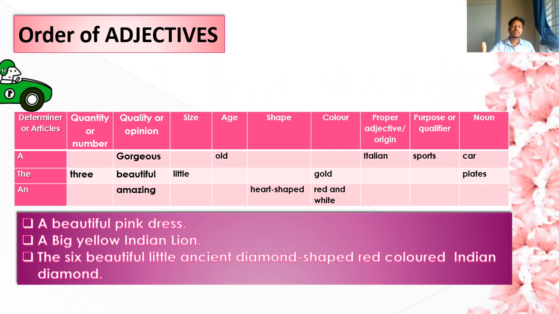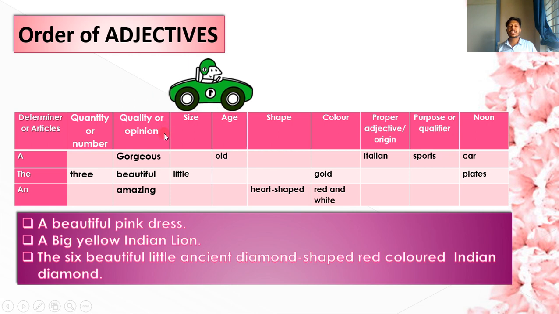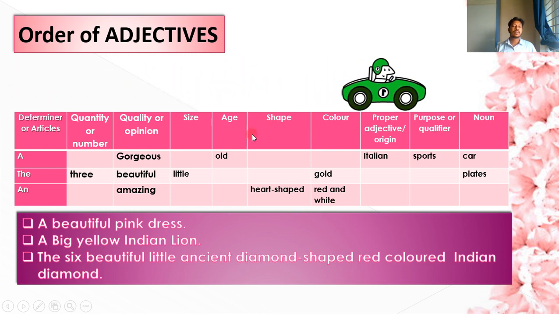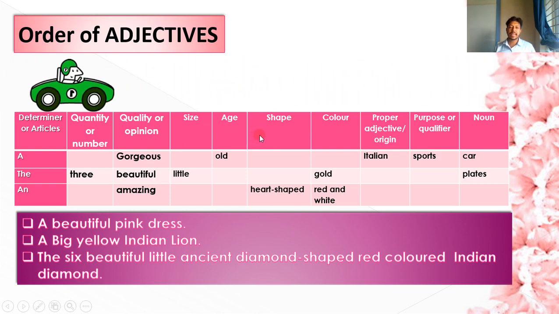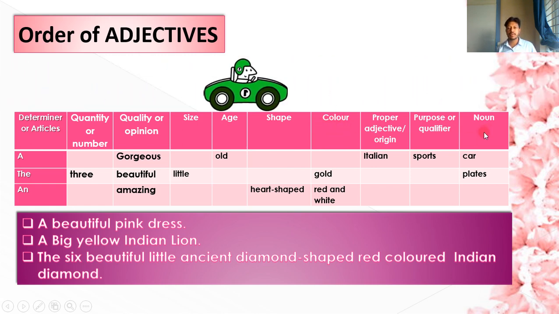First the determiner or the article, and then go to the second, quality or opinion, that is beautiful, and then color. In between there is no other category or option for you. Color is there, that is pink, and at last the dress, that is the noun.